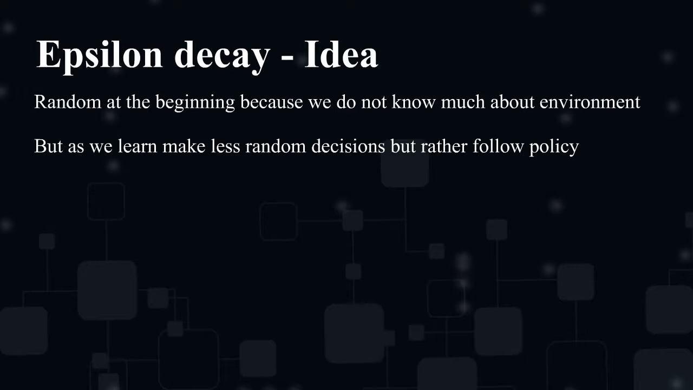Another idea is that this epsilon should probably decrease over time. The intuitive idea is that at the beginning stages, we should be taking more random actions because we really don't know much about our environment. However, as our learning progresses, we should be more confident in our policy, and we should make fewer random decisions than before.